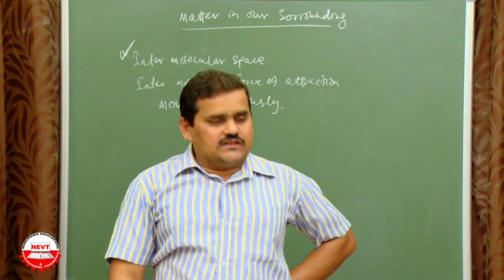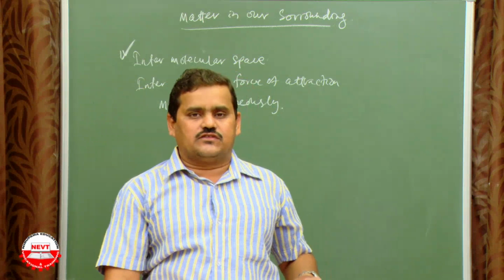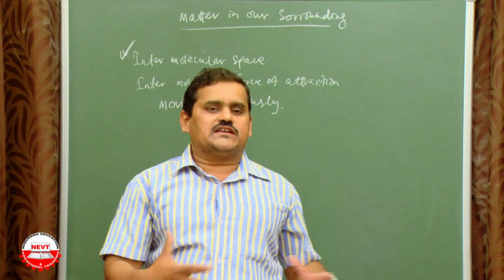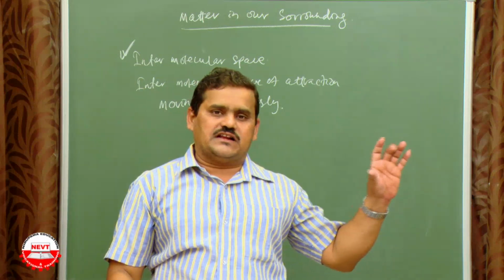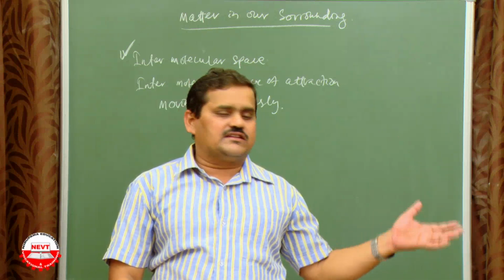In a solid substance the particles are closely packed. We will discuss solid, liquid and gas later on. A solid has definite shape and size, like iron, wood or any plastic object.